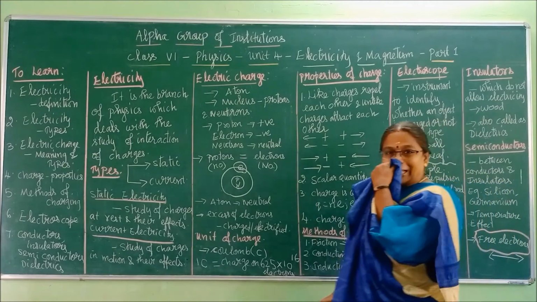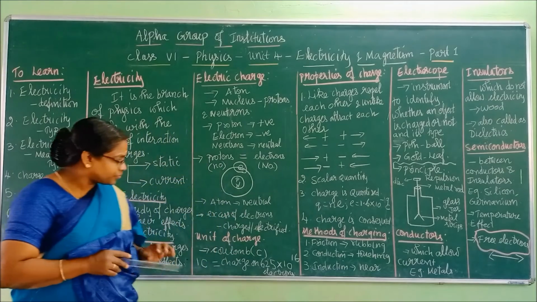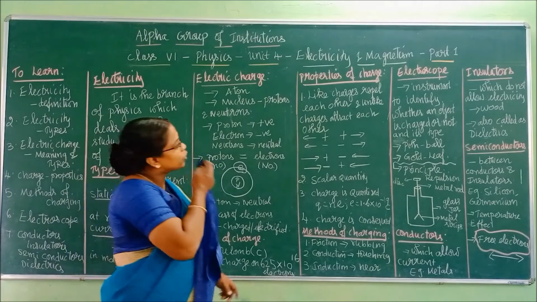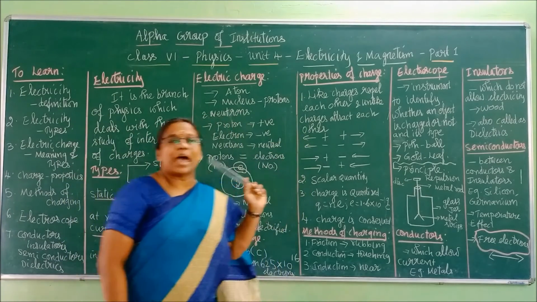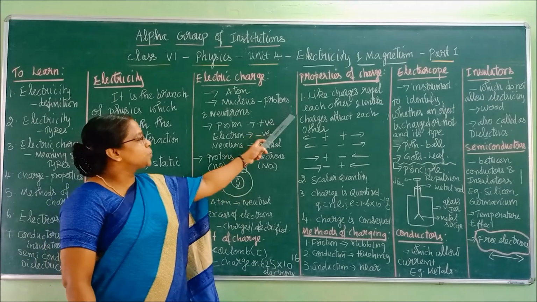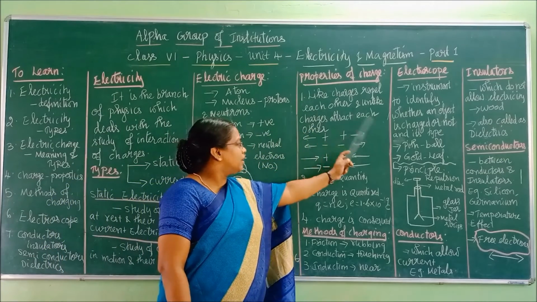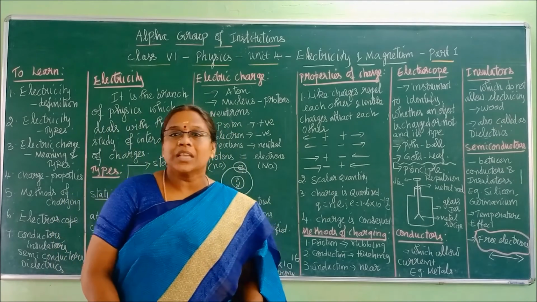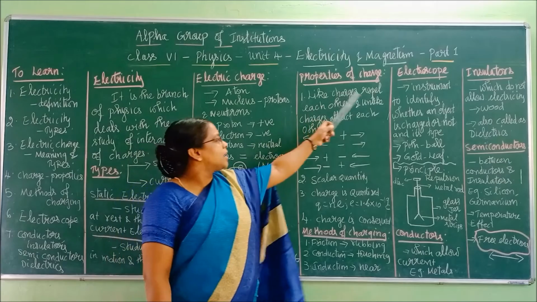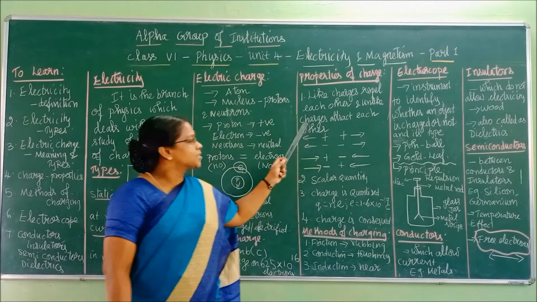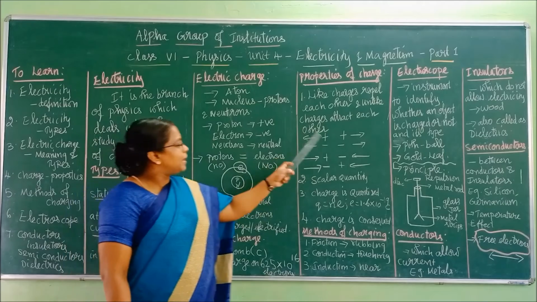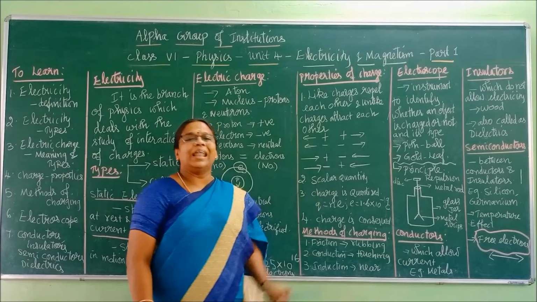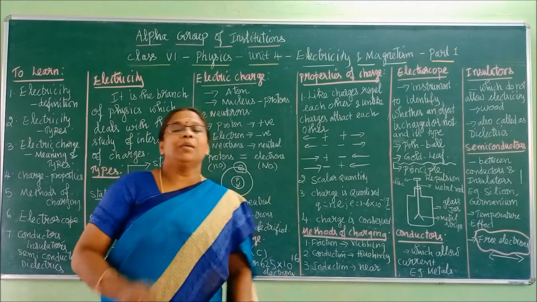Okay, right. Next one is properties of charge. Very important concept, students, so listen carefully. Now these charges will have some properties. First one: like charges repel each other and unlike charges attract each other. Very important point. Say it once again, children, along with me. Like charges repel each other and unlike charges attract each other. Plus and plus will repel. Minus and minus will repel. Like charges means what? Same type of charge.